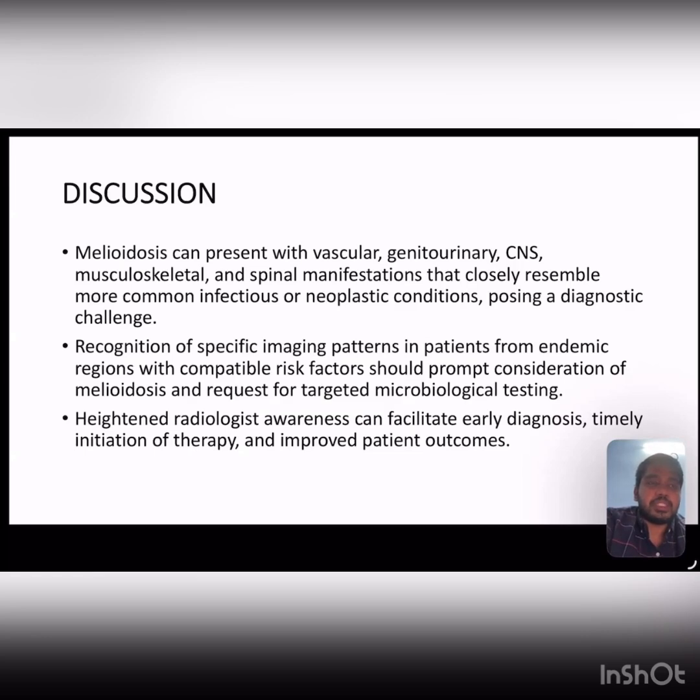Discussion. Melioidosis can present with vascular, genitourinary, neurological, musculoskeletal, and spinal manifestations that closely resemble more common infectious or neoplastic conditions, posing a diagnostic challenge. Recognition of specific imaging patterns in patients from endemic regions with compatible risk factors should prompt consideration of melioidosis and request for targeted microbiological testing. Radiologist awareness can facilitate early diagnosis, timely initiation of therapy, and improved patient outcomes.